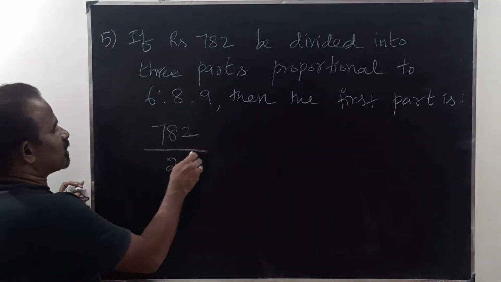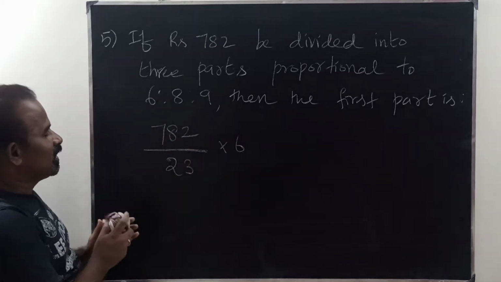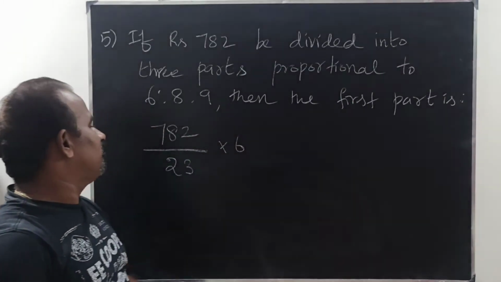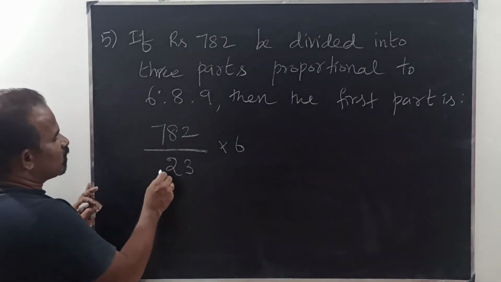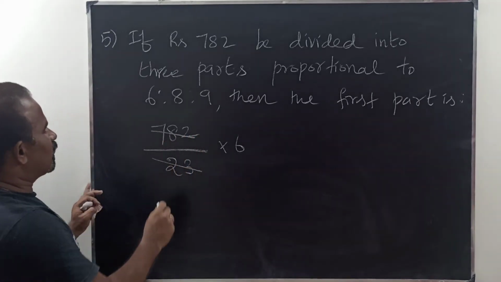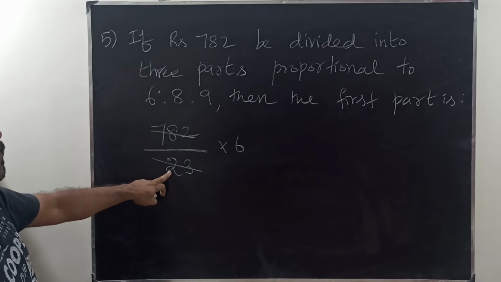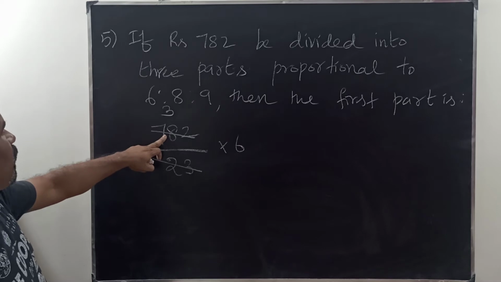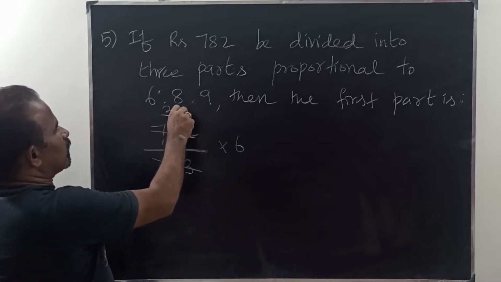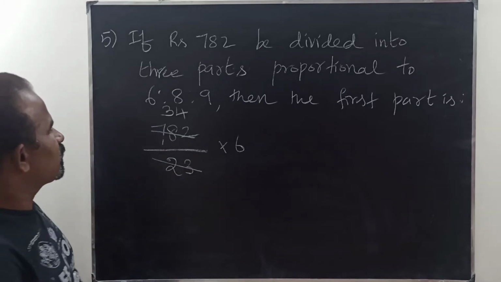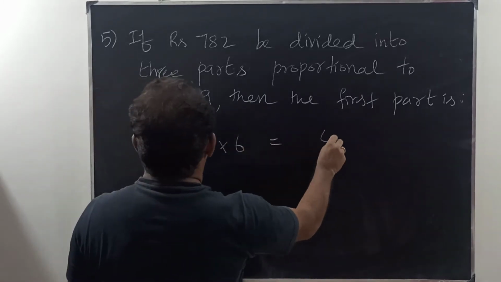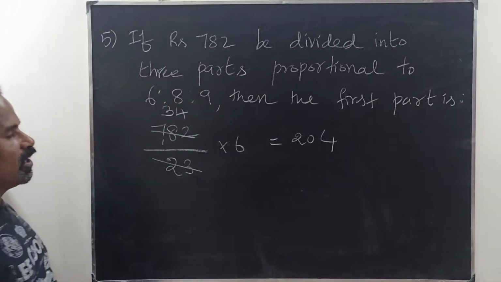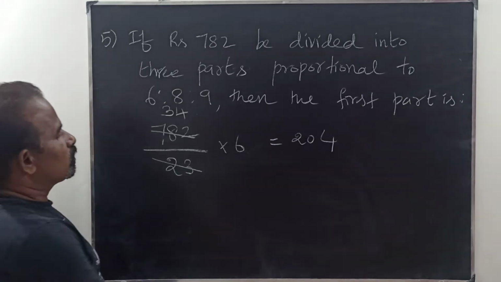Suppose we want first part into 6, second part into 8, third part into 9. We need only the first part. So this is the concept. 23 times 3 is 69, 92, 23 times 34 is 782. Okay. So 34 into 6 is equal to 204. Therefore the answer is 204. So this is very simple.